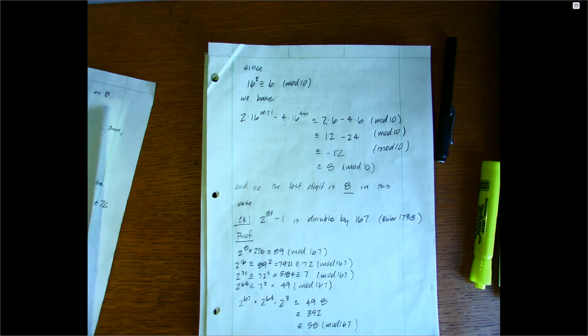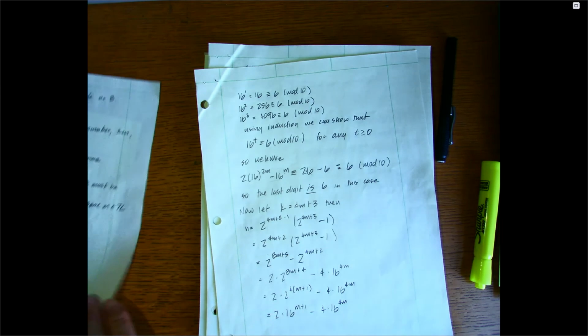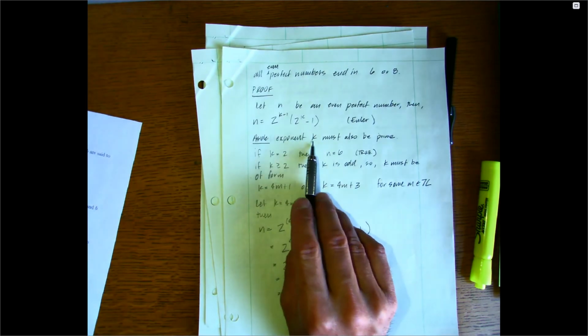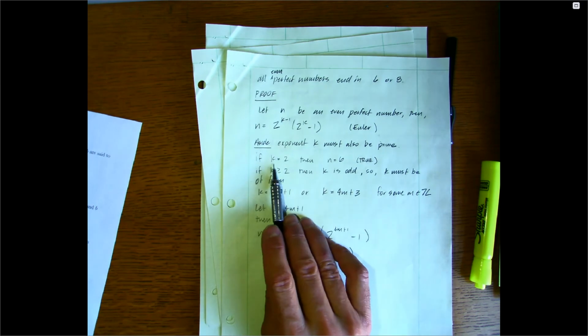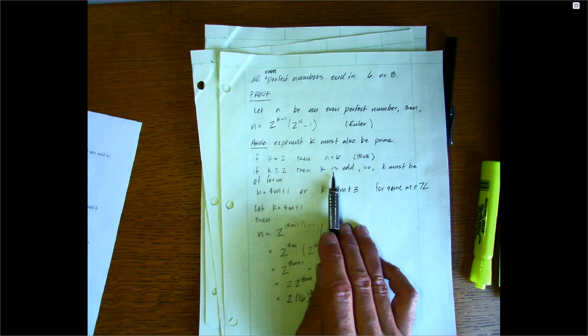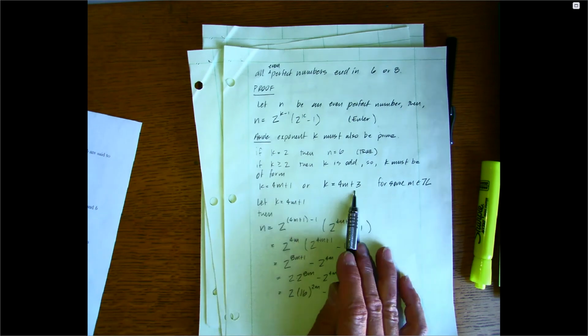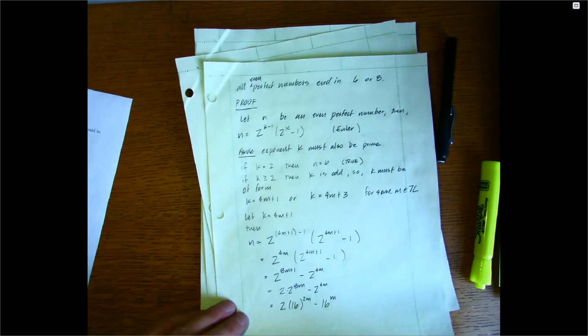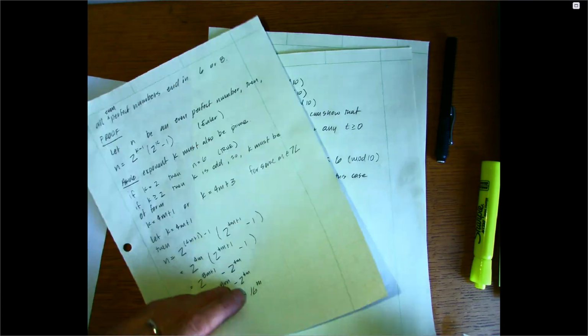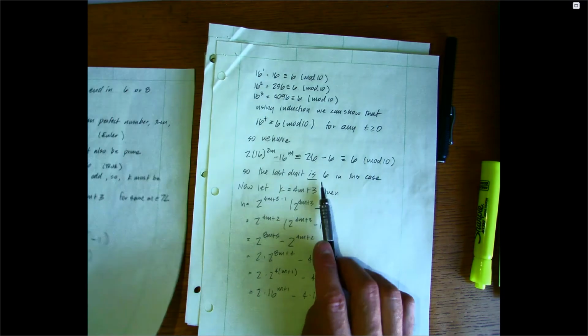So what have we just shown? Let's go back real quick. If the exponent k is prime, then if k is 2, it's true. If k is greater than 2, then k is odd, and it must be of one of two forms. If it's of this form, we get something that ends in 6.